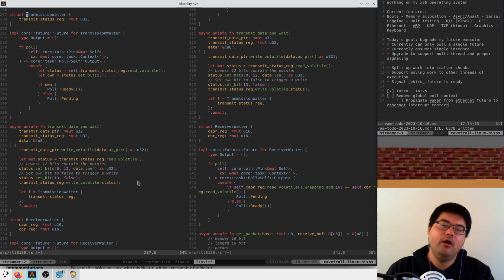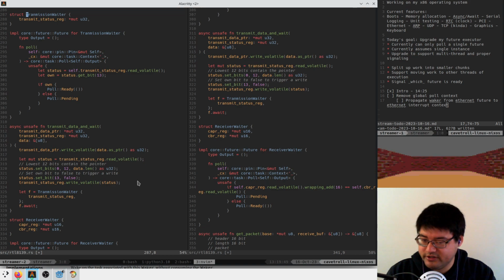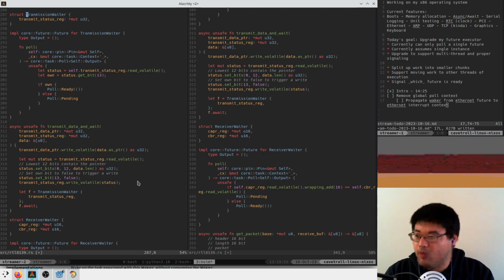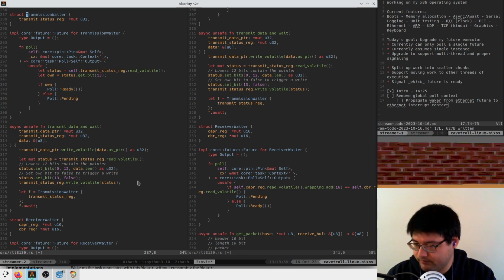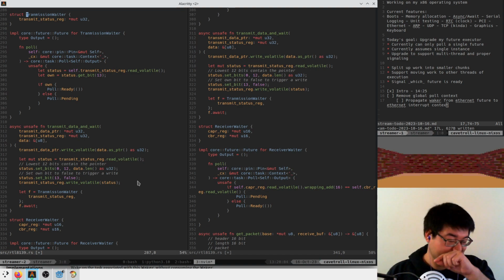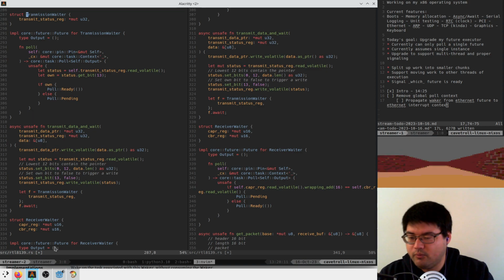You could have 4 different CPUs all waiting on different futures, and so they will be woken up independently, probably. And so really what we have to do is propagate any potential number of wakers to the interrupt handler, probably. Let's look at the Waker API.